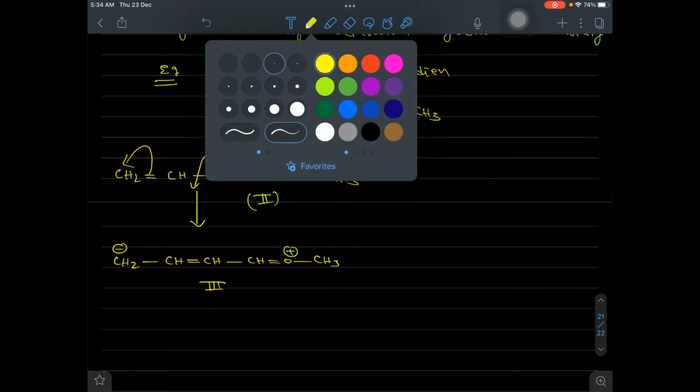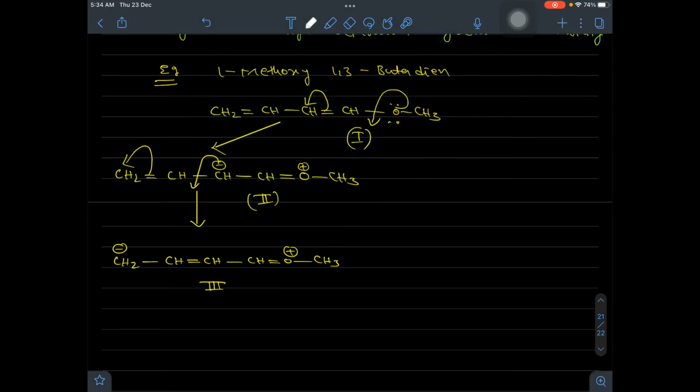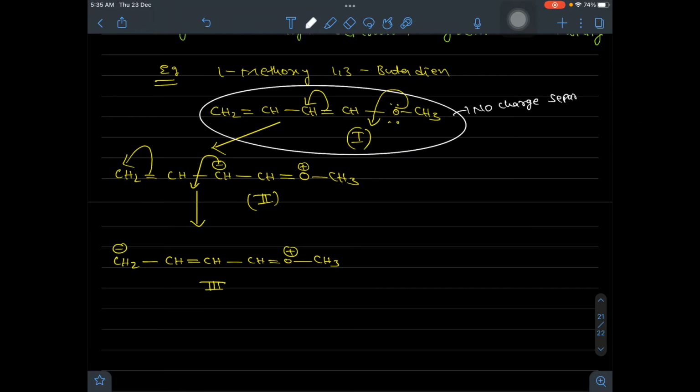Now among these 3, we have to identify which is most stable and which is least stable. Here no charge separation is available, so it is the most stable one. No charge separation in this case, so it is the most stable among the given 3 resonance structures. So structure one is the most stable.